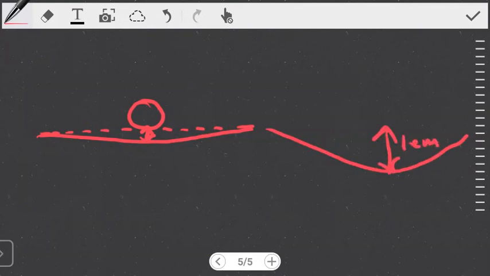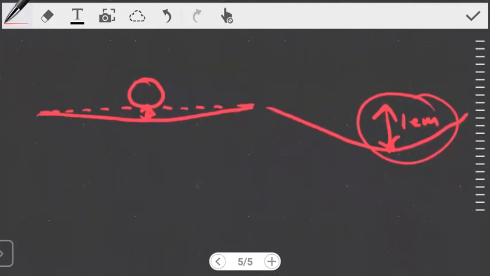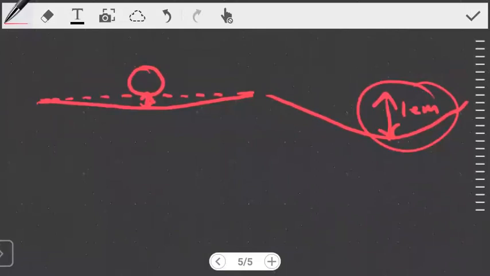Now, this distance through which the floor caves is the stopping distance. This is where the deceleration we are looking for comes from. So we want to see what the deceleration is if the stopping distance is 2 millimeters, and what it is if the stopping distance is a full centimeter. It might be hard to picture how hardwood caves, but think about a trampoline or something as soft as a mattress. If you placed an object on a mattress, you expect the object to curve the mattress inwards.